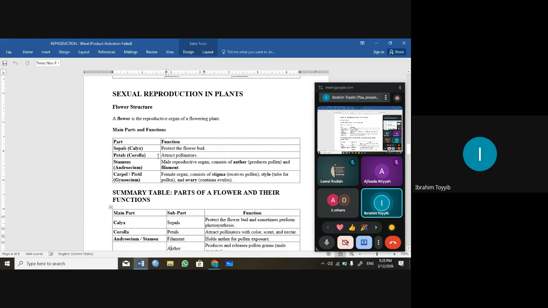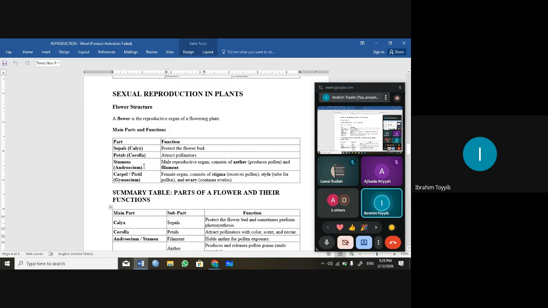Have you seen a hibiscus flower before? That red colored part is called the petals, also known as the corolla. The colorful part attracts pollinators, like bees, butterflies, and other insects.